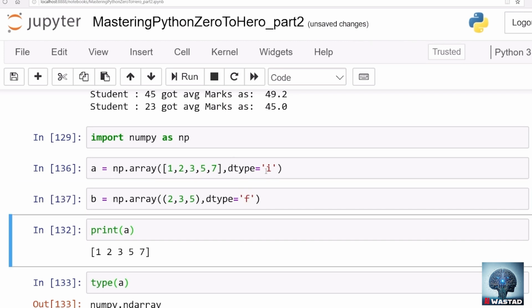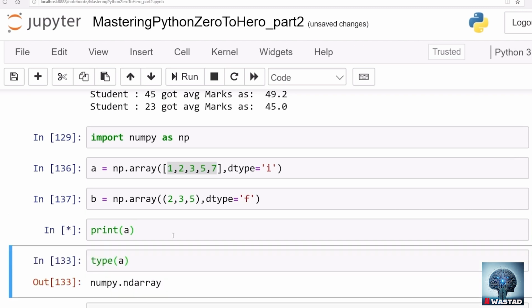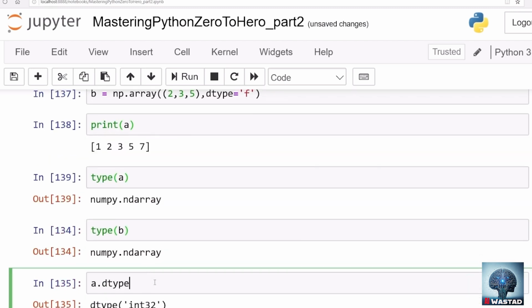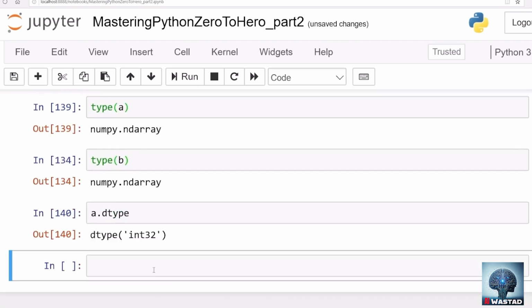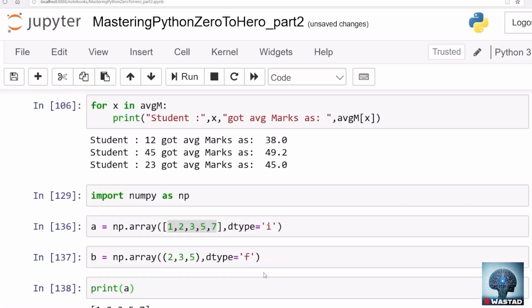There are several other options available to define the data type. But even if we don't define it, the data type can be defined automatically based on contents. That's what dynamic typing means. If we now check the type of A, that is again integer 32. But if we check the type of B, that might be a float number. Yes, that's float 32.